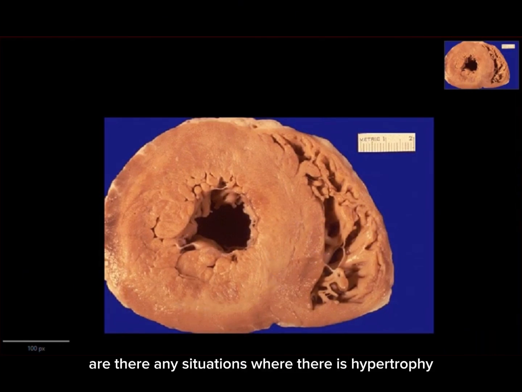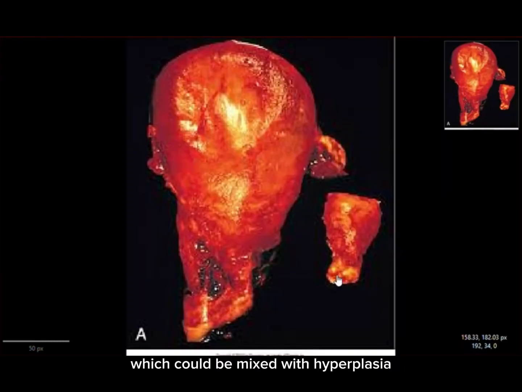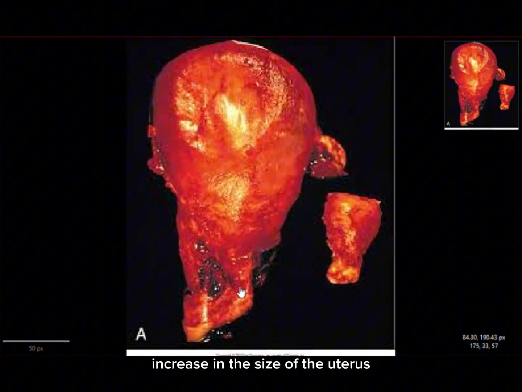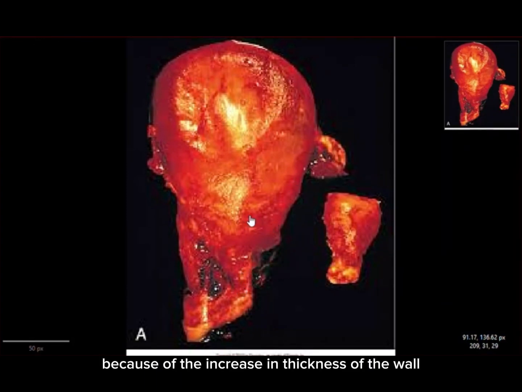What happens? Are there any situations where there is hypertrophy which could be mixed with hyperplasia? We will discuss those conditions also. But for now, the smaller one is the normal uterus, and the bigger one is the gravid uterus. The gravid uterus is a pregnant uterus. So in the uterus, there is an increase in the size because of the increase in the thickness of the wall, and this happens under the physiological condition of pregnancy.